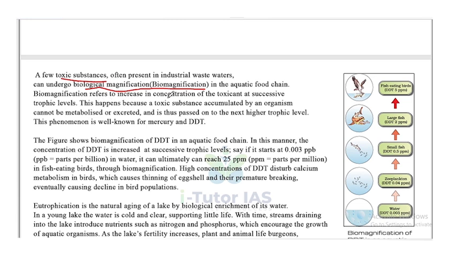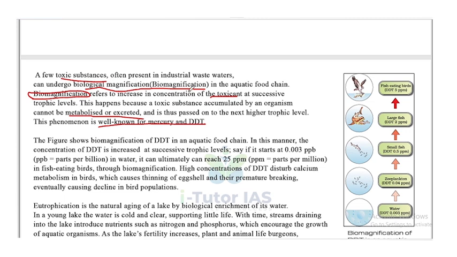Biomagnification refers to an increase in the concentration of toxicant at successive trophic levels. So what is biomagnification? Biomagnification refers to the increase in the concentration of toxic chemicals as we move up the trophic levels. This happens because a toxic substance accumulated by an organism cannot be metabolized or excreted, and thus is passed on to the higher trophic level. This phenomenon is well known for mercury and DDT.